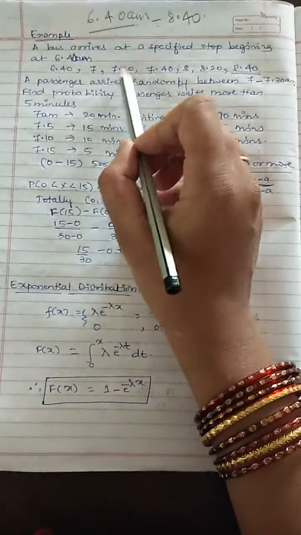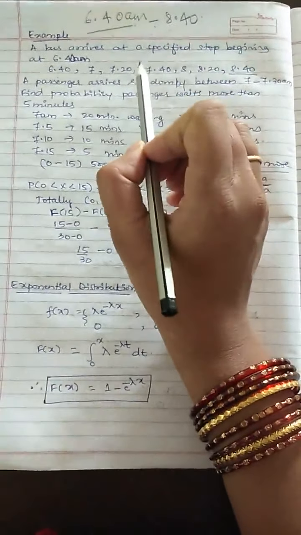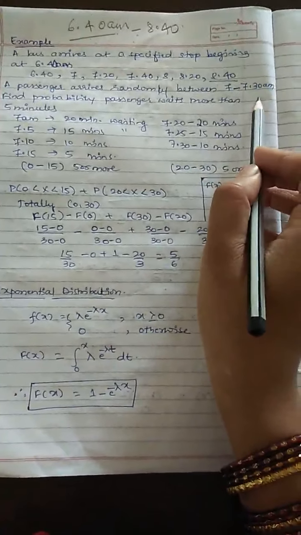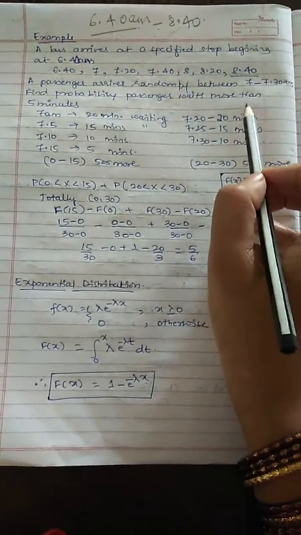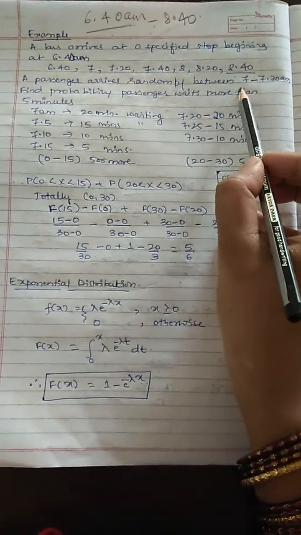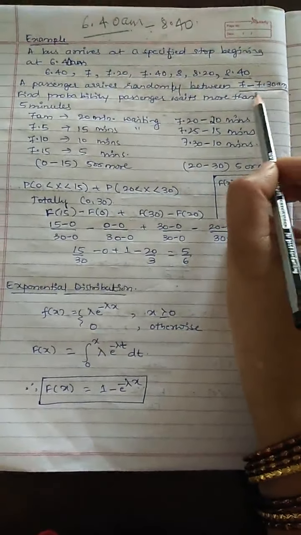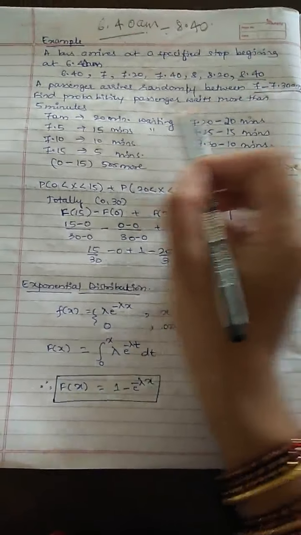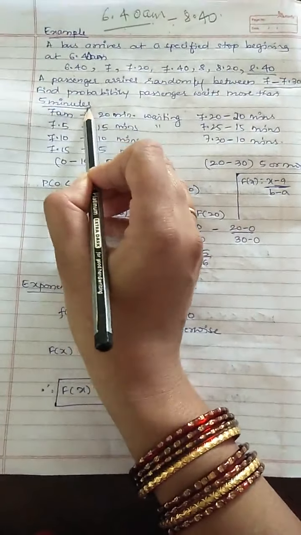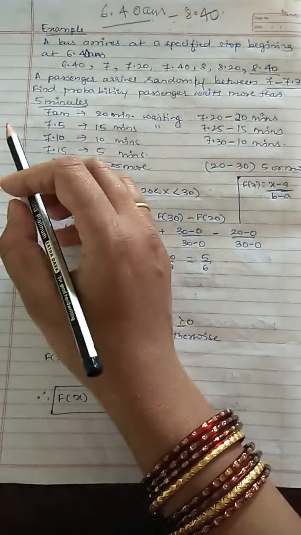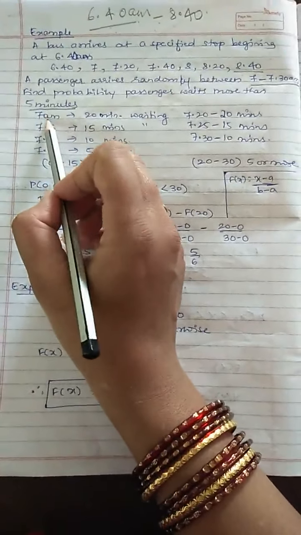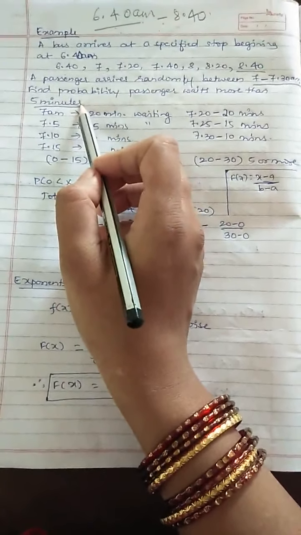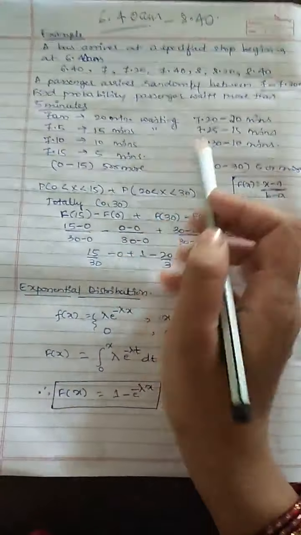Then a passenger does not know this timing, and that passenger randomly is arriving between 7 to 7:30 am. So what they are telling you to find here is, if a passenger is arriving between 7 to 7:30, find the probability that he is waiting for 5 minutes or more than 5 minutes. So let us calculate. So this is the solution.